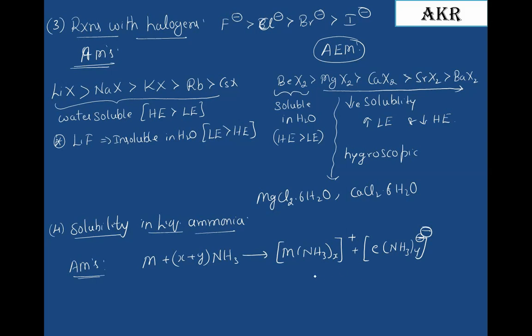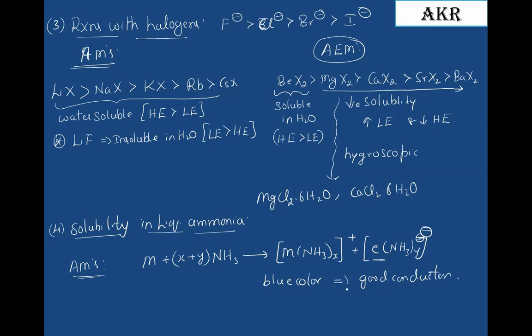The reason is the free electron. It is a blue colored solution and a good conductor of electricity, due to the presence of free electrons.